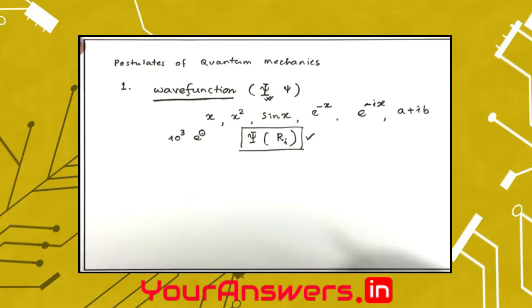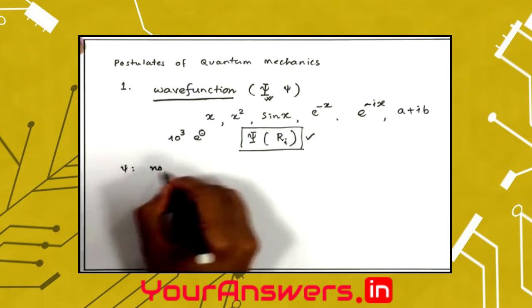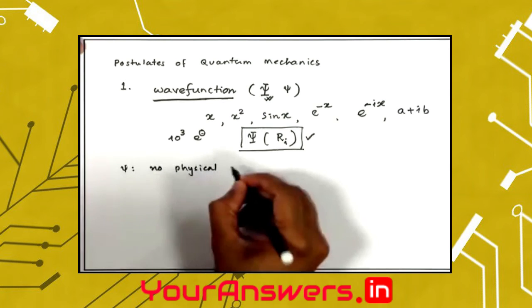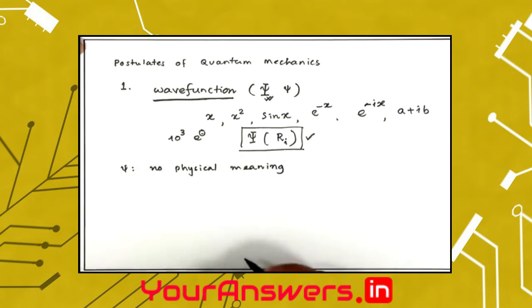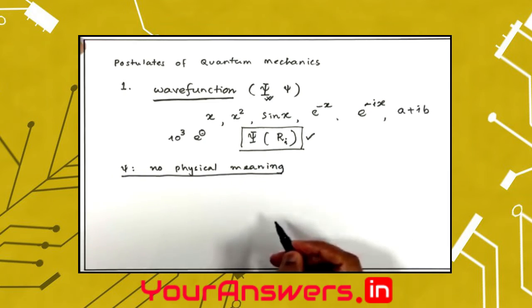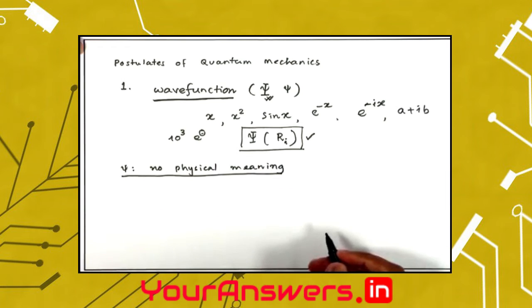What physical picture does this wave function give? Actually none. The wave function does not have any physical meaning, because it doesn't have to. It doesn't have to carry a physical meaning. This is a complex mathematical construct, a mathematical function that contains all the information. It does not have any physical meaning.